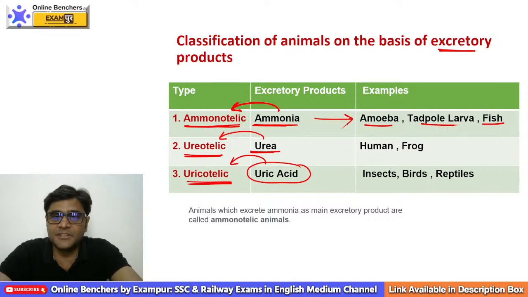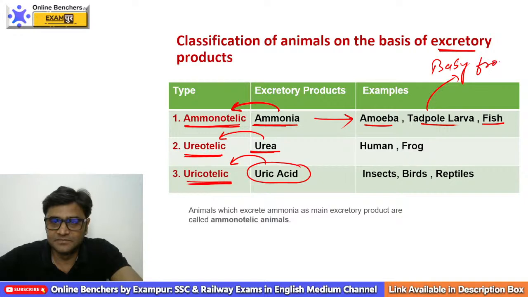So ammonia is the waste product of amoeba, tadpole larva and fishes. Tell me, what is tadpole larva? Baby frog. Very good.